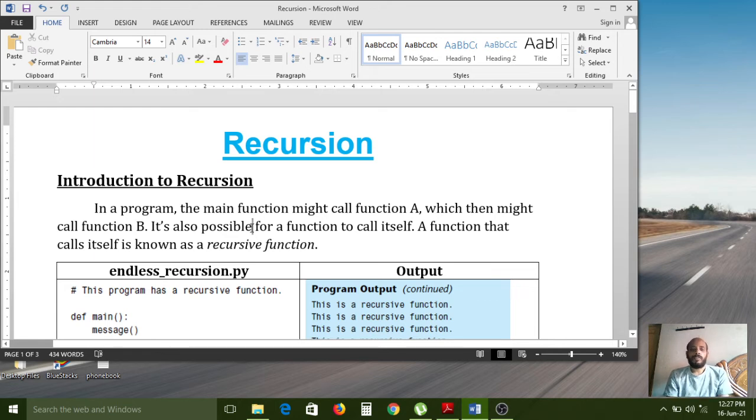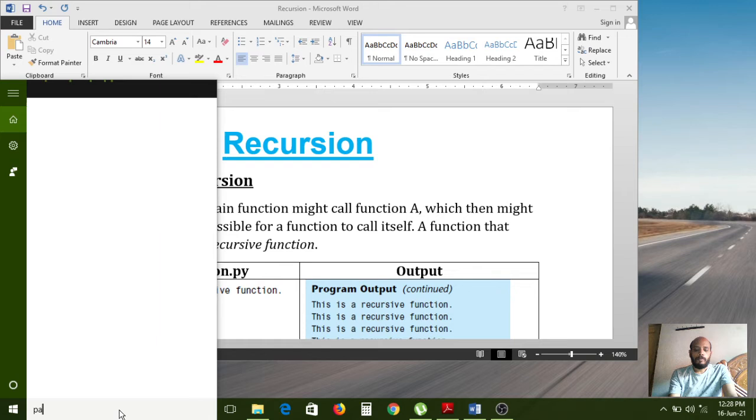So now what is recursion? First we have to learn the introduction part of recursion. In a program, the main function might call a function A, which then might call function B. It's also possible for a function to call itself. A function that calls itself is known as a recursive function.